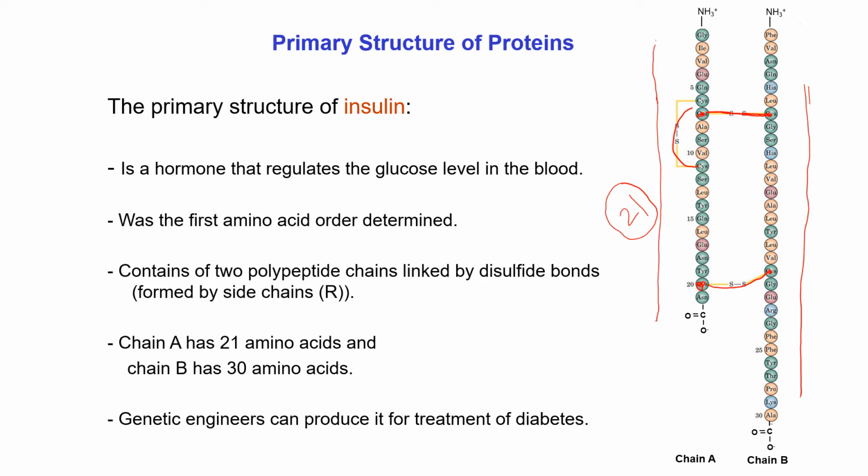So by the disulfide bond, both the polypeptide chains are held together and they perform their biological function together. That's why, being a 21 amino acid polypeptide chain, it is connected to another 30 amino acid chain and they perform their biological function together. That's why we can say this is a protein.